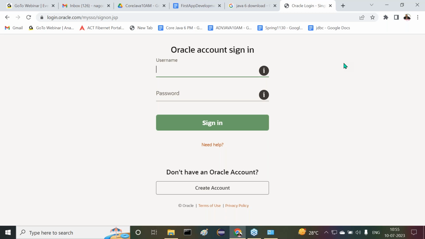If you're doing this for the first time for Java downloads, and you don't have any account with the Oracle website, it's better to create an Oracle account immediately. Here the create account option is available. If we click on it, some fields will come. Fill those fields, where the username and password are going to be created. After that, come back to this page and enter that username and password. Yes, sir, are all of you getting it or not?